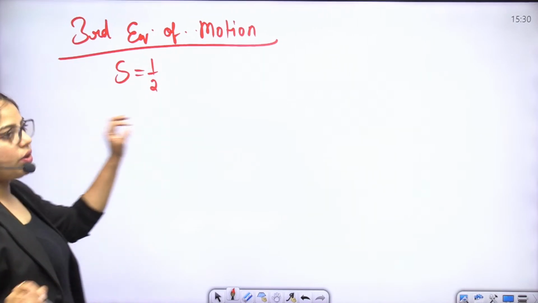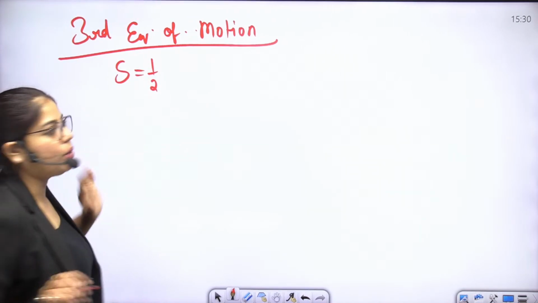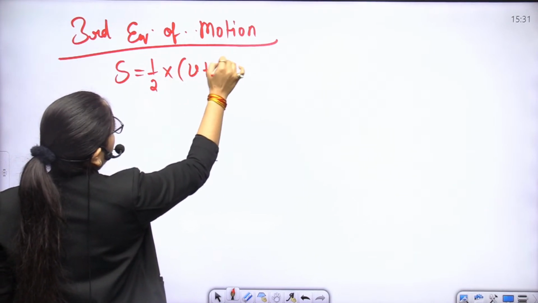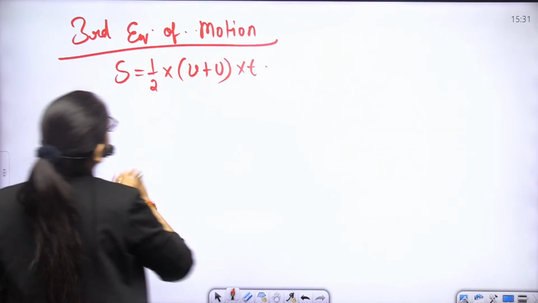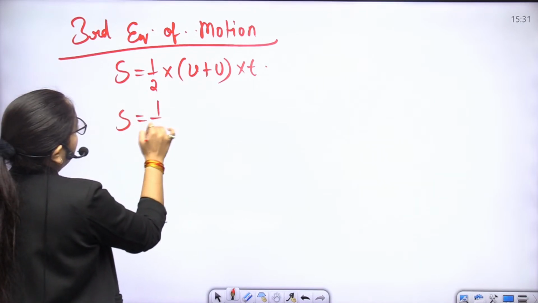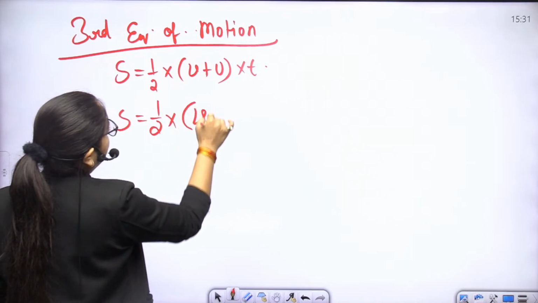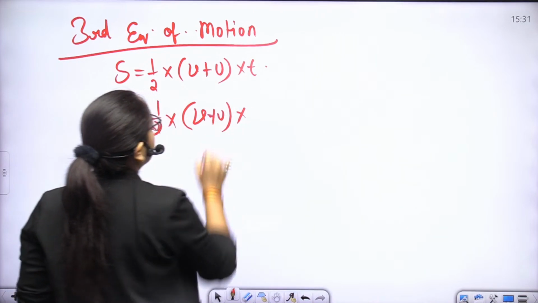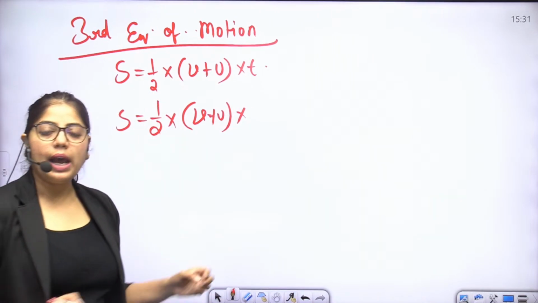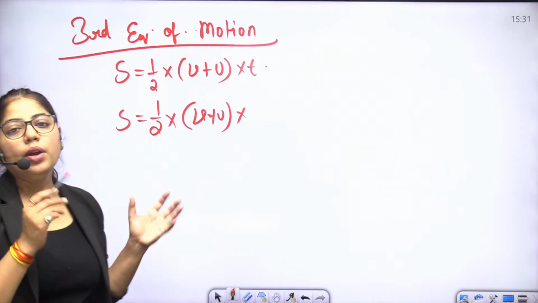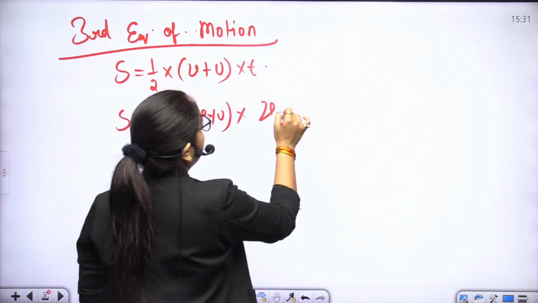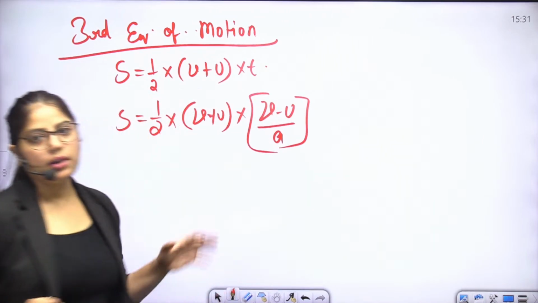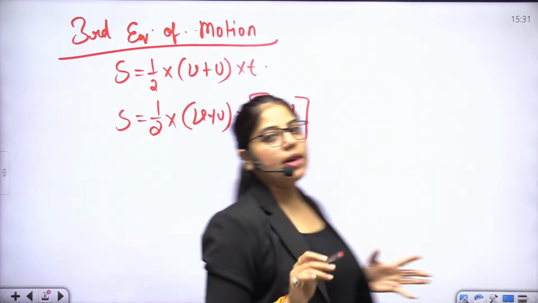In the second equation of motion, S is equal to 1/2 into v plus u into t. Here, in place of t, we take v minus u upon a, right? What is acceleration?